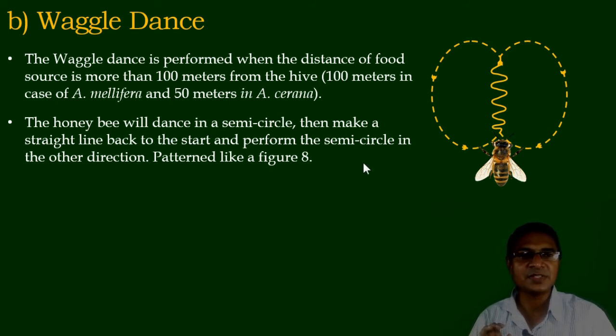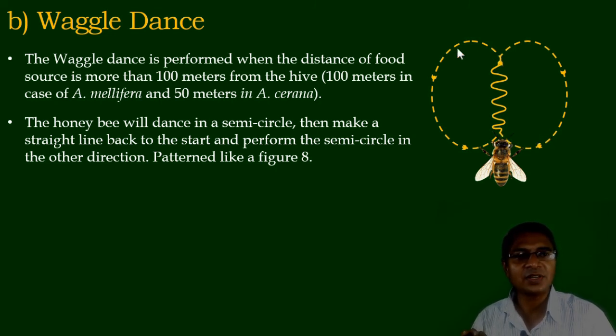The dance is in a semicircle, that is a half circle. Then they make a straight line back to the start and perform the semicircle in the other direction. It means that first of all it moves in a straight direction, then turns left, and after that they form wavy directions by waggling. Waggling means that the abdomen moves continuously to form the wags, and hence the term waggle dance.